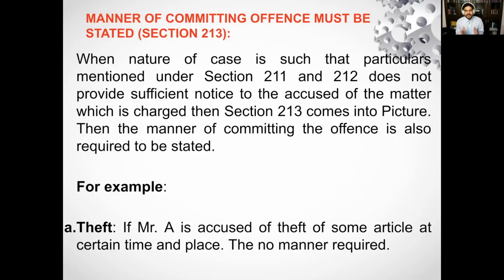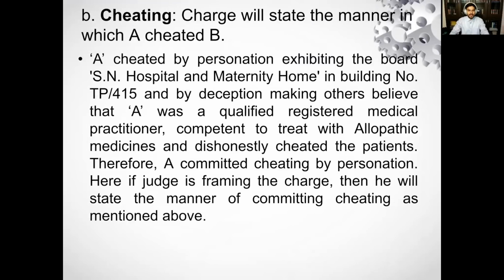So the simple meaning of manner is the detail of how he committed that particular offense. There are some offenses where the manner is required and some offenses where the manner is not required. We will see that. So for example, theft. In theft, if Mr. A is accused of theft of some article at a certain time and place, there is no manner required. The judge is not going to mention in the charge how he committed theft: first he broke the lock, then how he entered inside the home. Manner is not required. In a similar way, if I say cheating, in cheating the manner is required.